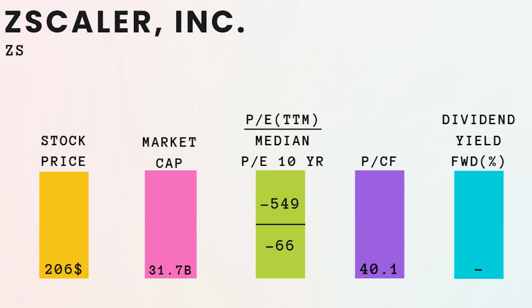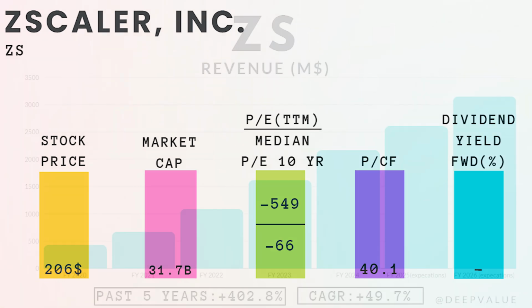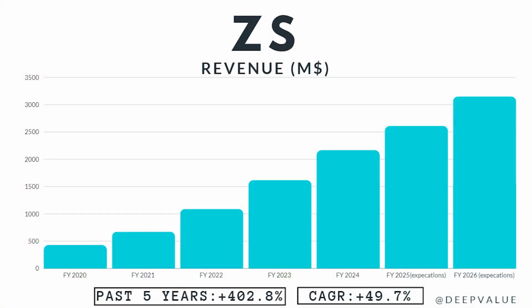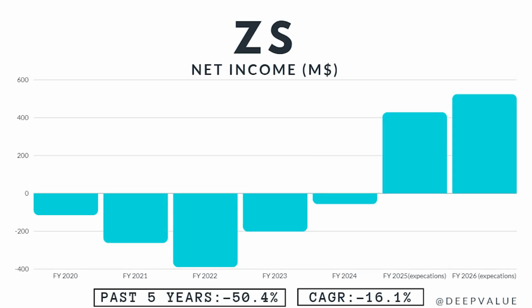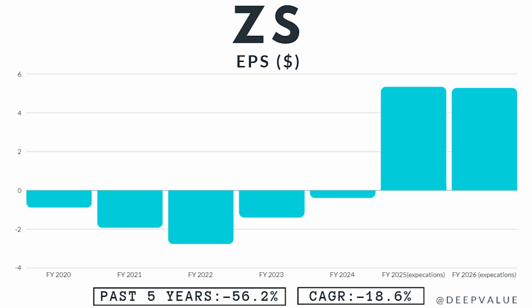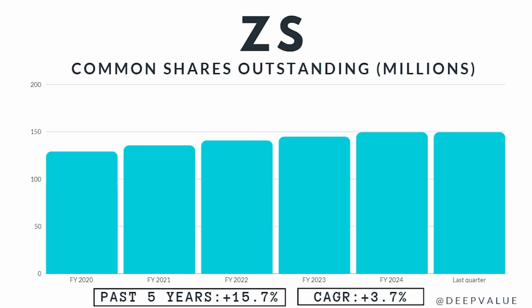Now let's dive into some key valuation metrics. The price to earnings ratio stands at minus 550 and the price to cash flow ratio is 40.1. The median P/E over the past 10 years was minus 66. Over the past 5 years, the company's revenue has grown by 402% and its bottom line has increased by 50%. In terms of earnings per share, there has been a growth of 56% towards profitability, and notably, the number of common shares outstanding is 150 million, with a plus 15.7% change over a period.